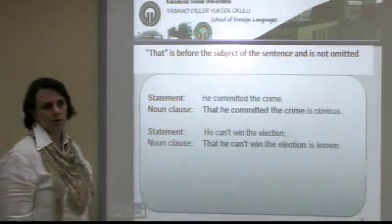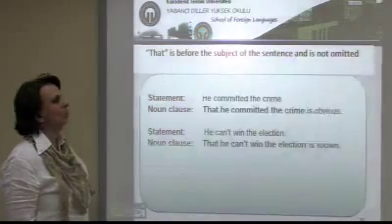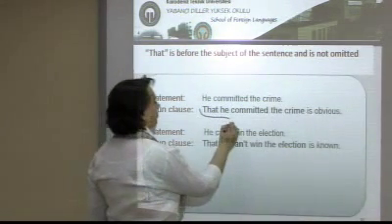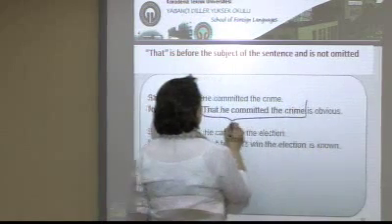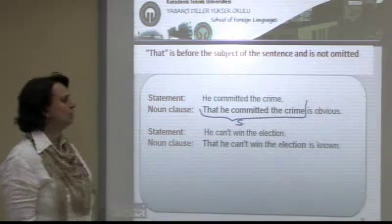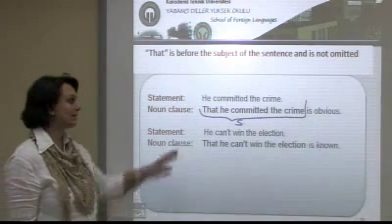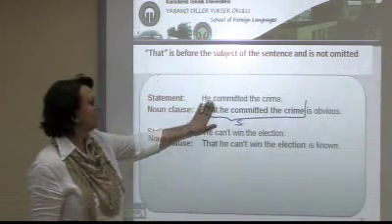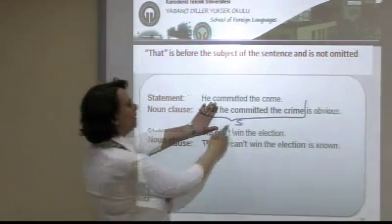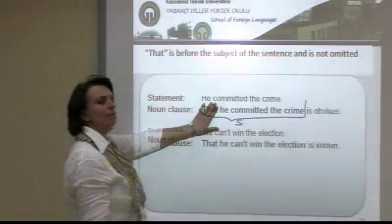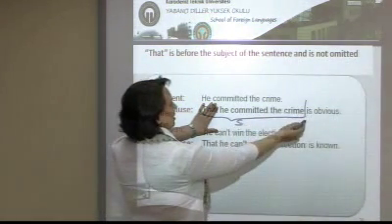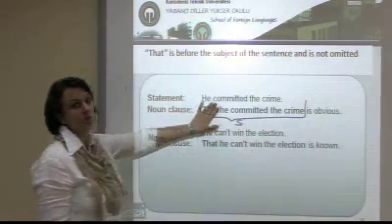Sometimes a noun clause with that can be the subject of a sentence. That he committed the crime. What is it? It is the subject of a main clause. So in this situation, we have to use that. You cannot omit that. If we omit that, he committed the crime is obvious. Somebody can ask, which one is the main verb? Commit or is? You can be confused easily.